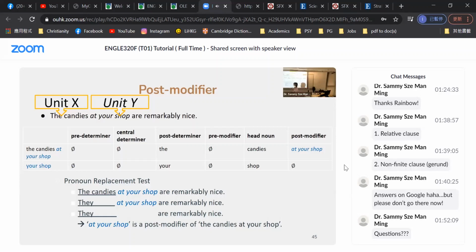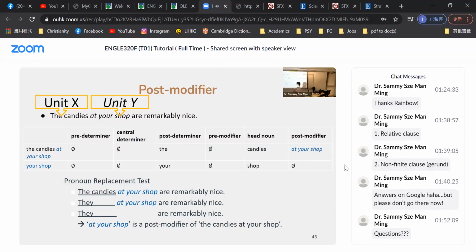So we have the first test here, pronoun replacement test. We replace the nominal group, the noun phrase, with a pronoun to see if it is grammatical. The candies at your shop are remarkably nice. Step 1, they at your shop are remarkably nice. Step 2, they are remarkably nice. Grammatical? Yes, then we say at your shop is a post modifier of the whole thing.